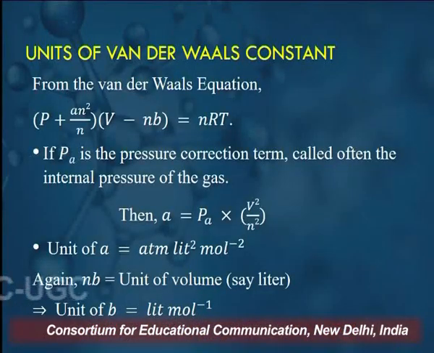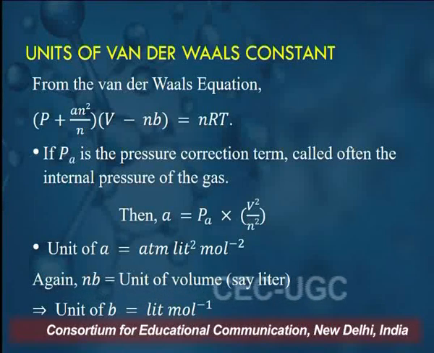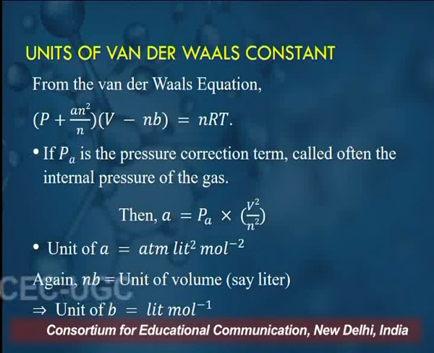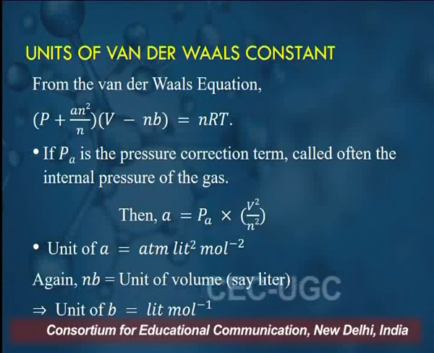We can also calculate the units of van der Waals constants. From the equation we have (P plus a n square by V square) into (V minus nb) is equal to nRT. There is a misprint here. If Pa is the pressure correction term, often called the internal pressure of the gas, then a is equal to Pa into V square by n square.